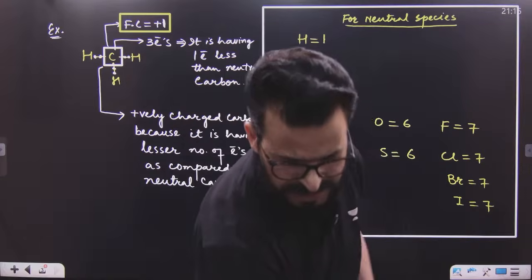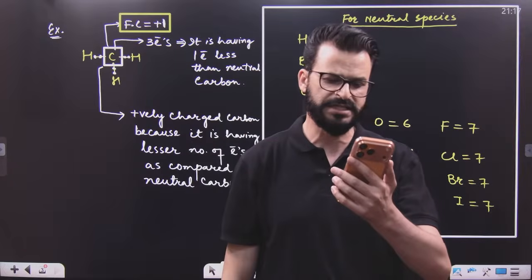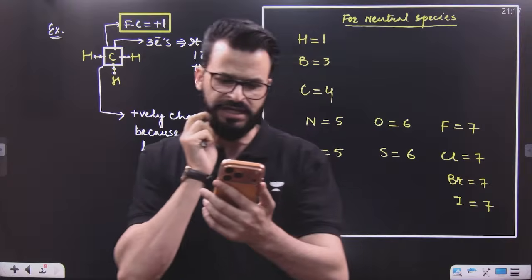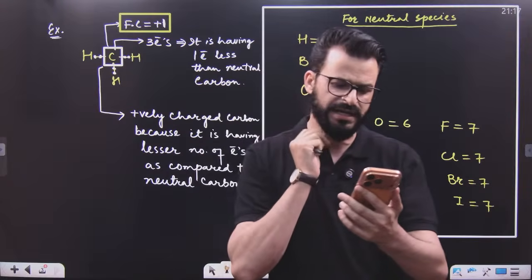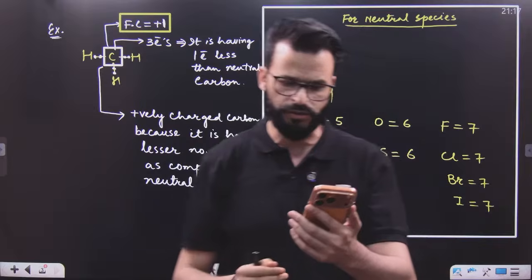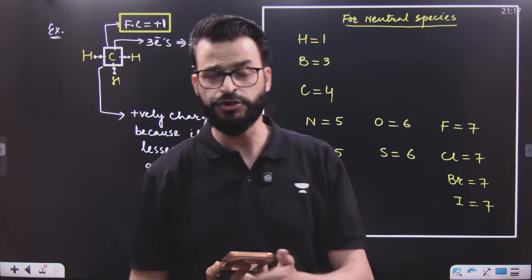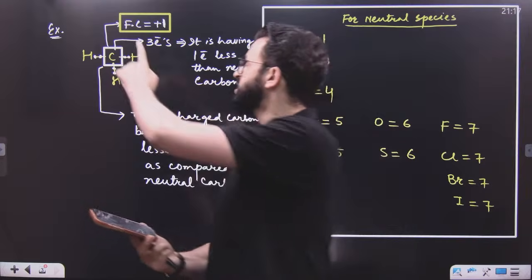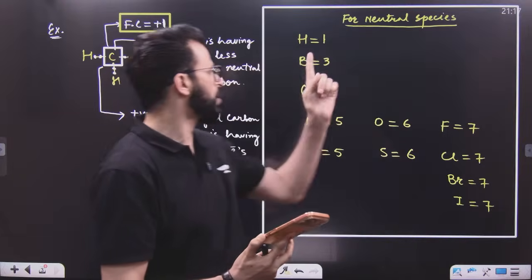Now tell me, is this clear to you? Exactly, you are saying +1, exactly. That means you have to compare the outermost electrons of this carbon with the outermost electrons of the neutral species.